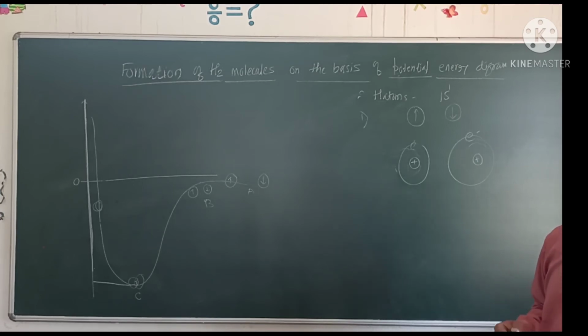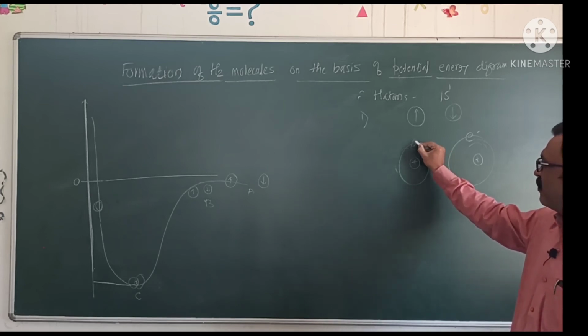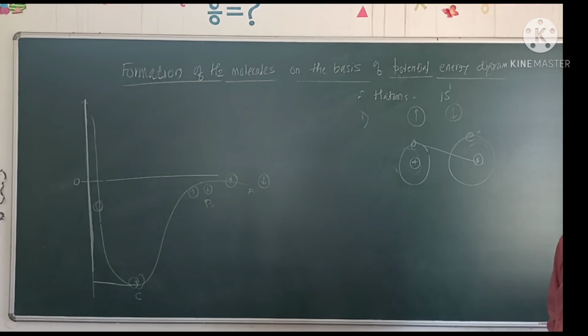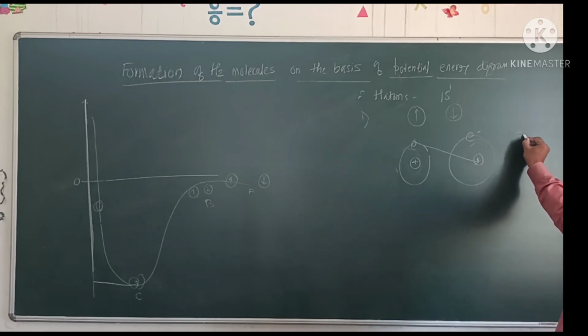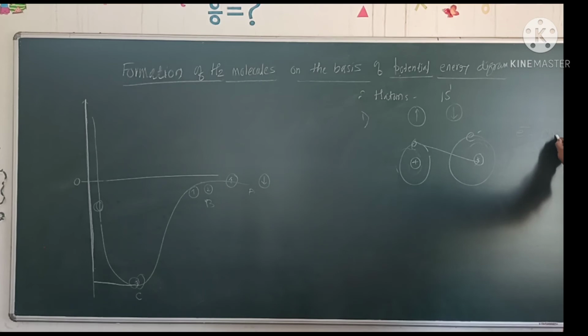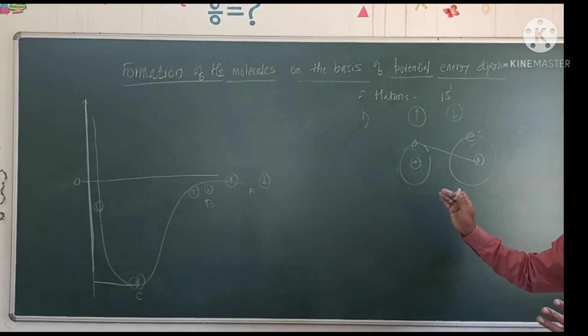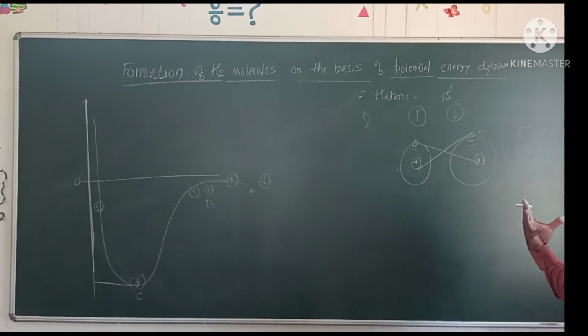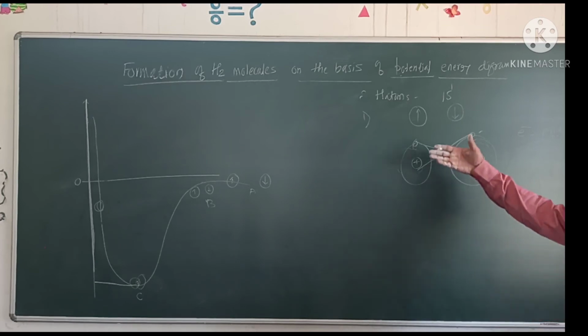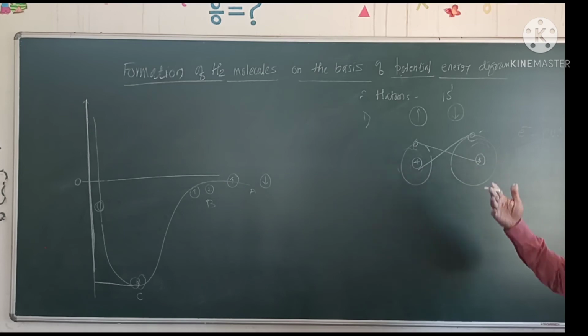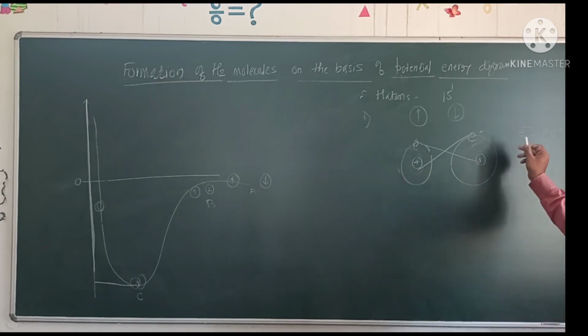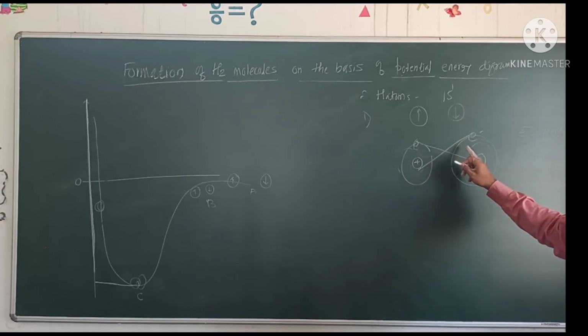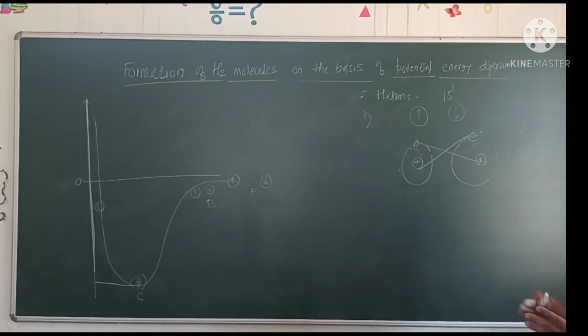There is attraction between the electron of one hydrogen atom and the nucleus of another hydrogen atom, the electron and nucleus of each opposite hydrogen atom. Similarly, the nucleus and electron have a force of attraction, that is, attractive forces. The electron of the same atom also has attractive forces with its own nucleus. Then repulsive forces arise.